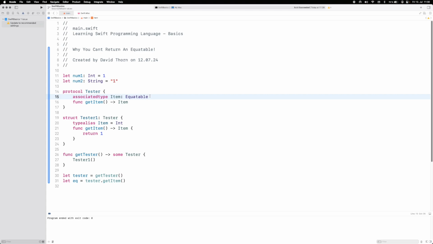There's a time and a place to use all these things, but it's really important that you learn about this stuff before you start diving into SwiftUI, even though SwiftUI is supposed to be super declarative now and easy for you. But the first second that you start learning SwiftUI, you're going to see this and go, what does this mean? I have no idea. And then you're going to have to skip to generics and skip to this, and you're going to go, I have no idea. So I thought this video, why can't you return an Equatable, would give you a very quick insight into it.